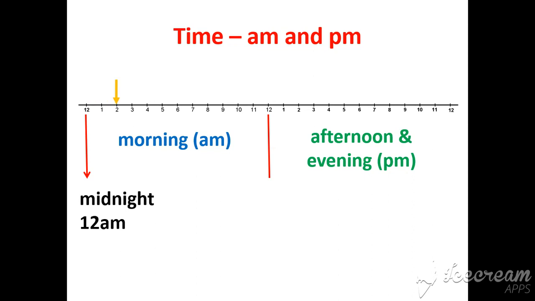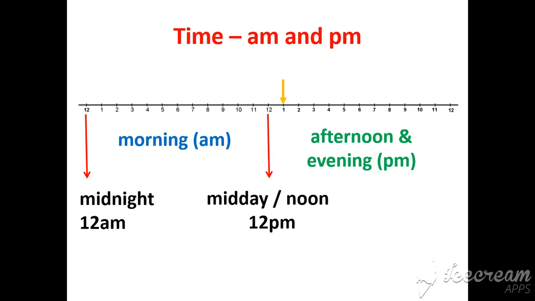We go to 1 AM, 2 AM, 3 AM, 4 AM, 5 AM, 6 AM. Some of you early birds might be getting up sometime around then. We go to 7 AM. A couple more of you are getting up at this stage. We get to 8 AM. Most of you are dragging yourself out of bed to go to school. 9 AM, 10 AM, 11 AM. And we get to the middle of the day. It's called midday or noon, and it is 12 PM.